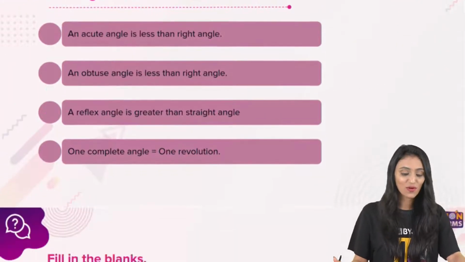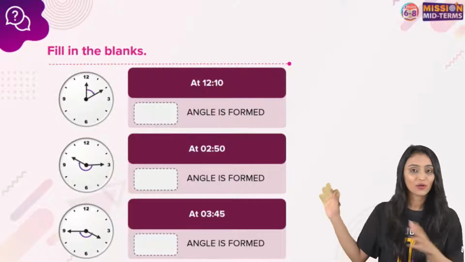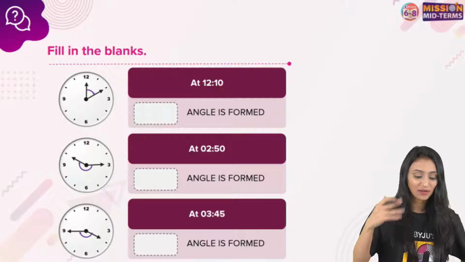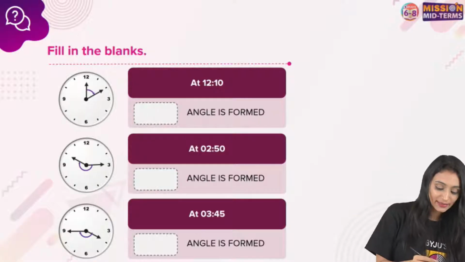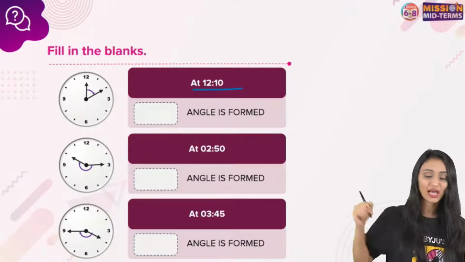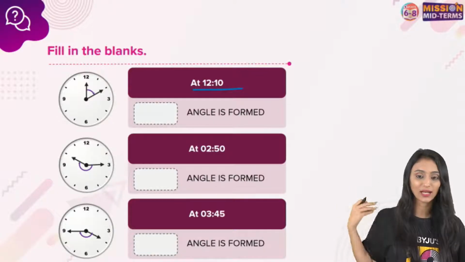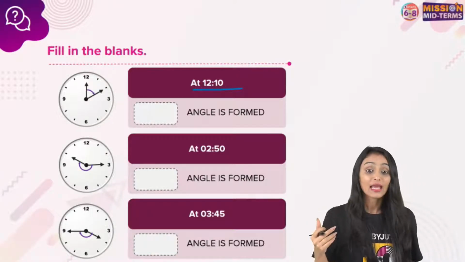All right, let's move ahead. Let's solve some more questions. Now here you can see the clocks, right? And you can see these clocks are showing different timings. We have to fill in the blanks here. Look at this time. This is 12:10. Which angle is formed here? Is it acute angle, obtuse angle, right angle, straight angle? What type of angle is it?